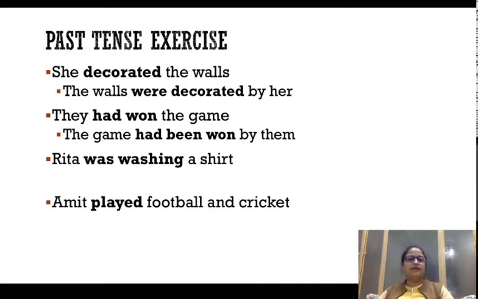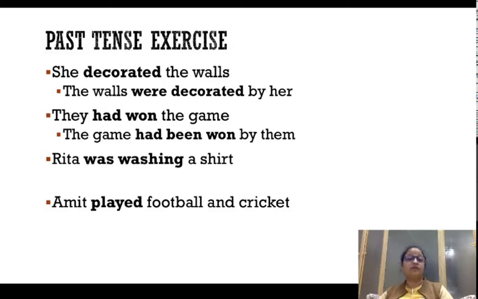Let's look at the third sentence. Rita was washing a shirt. Was washing indicates that the work was going on, which means the sentence is a past continuous sentence. Ing is the indicator of continuous tense, and was indicates that it is a past tense sentence. If it was is washing, it would indicate the work is going on right now, and the tense is present continuous.